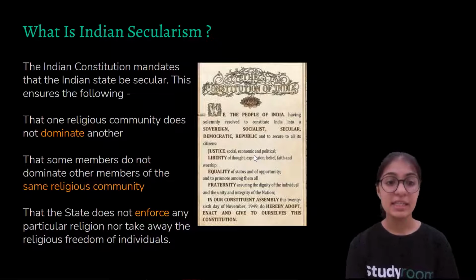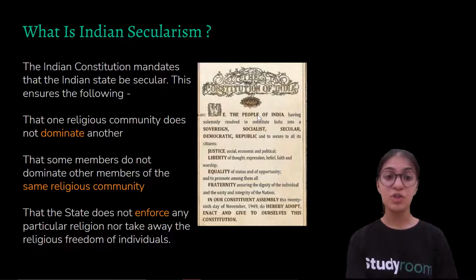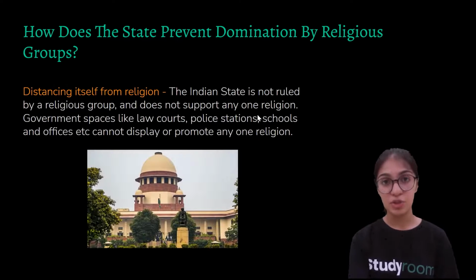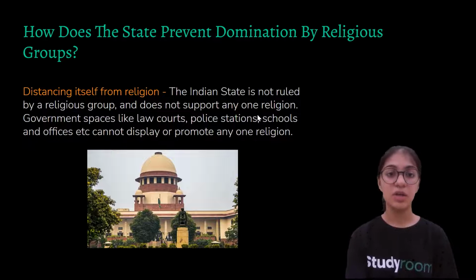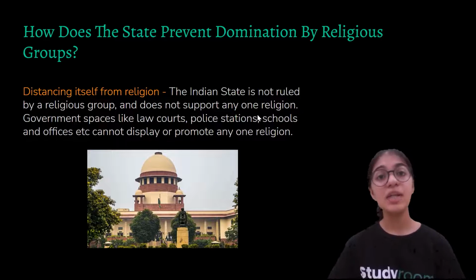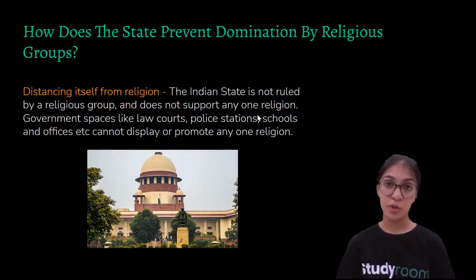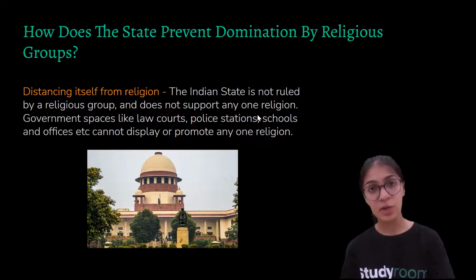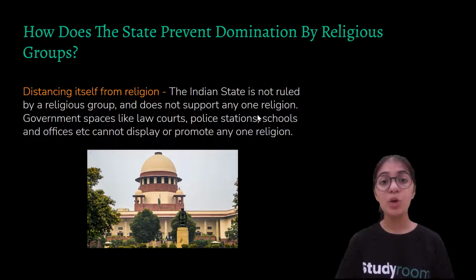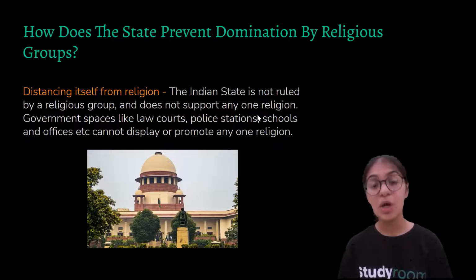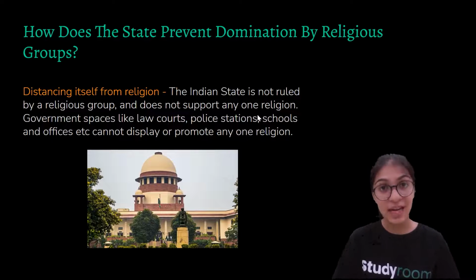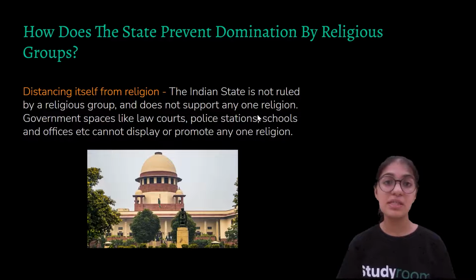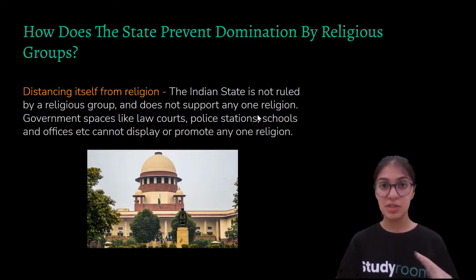All right, and that the state does not enforce any particular religion nor take away the religious freedom of any individual to make it a secular state. Since we now know the two measures to be followed in order to make India or any other country a secular state, how do we actually ensure these measures? We will understand that the government takes some steps in order to make sure that the measures are being followed. There are basically three steps that the government has taken in order to ensure that the measures are being followed properly.